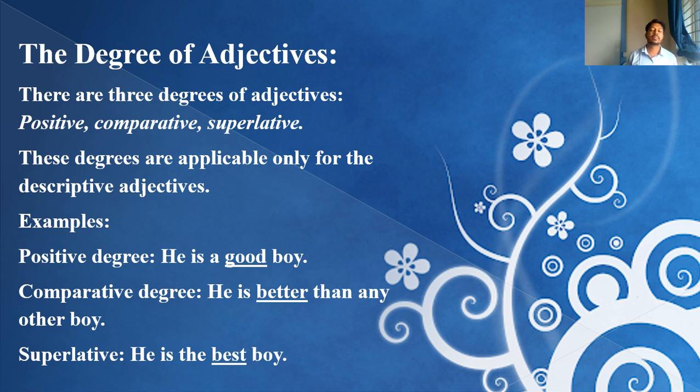Third is superlative degree, which is used when we compare among a group of students or among all. So here he is the best boy, means he is the best boy among all the boys. Here the next.